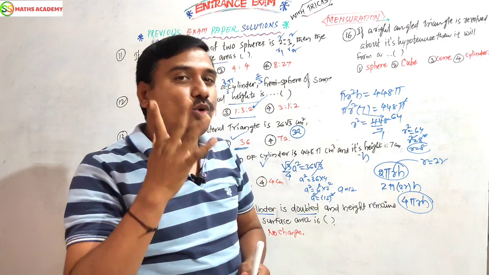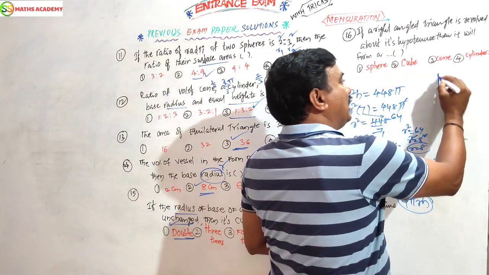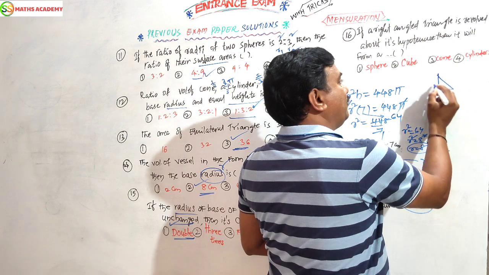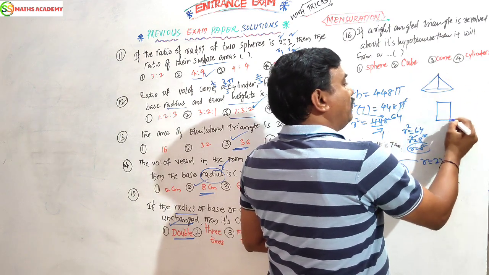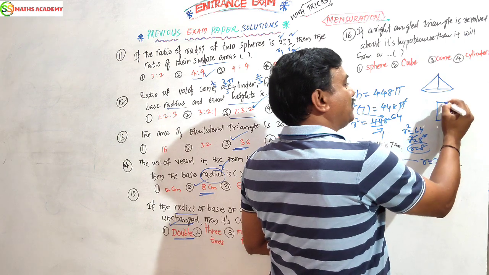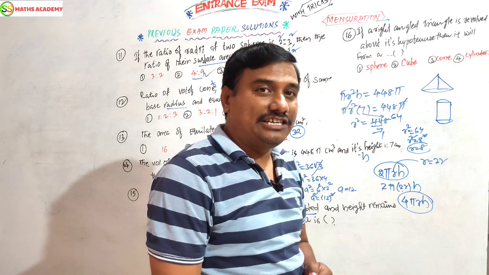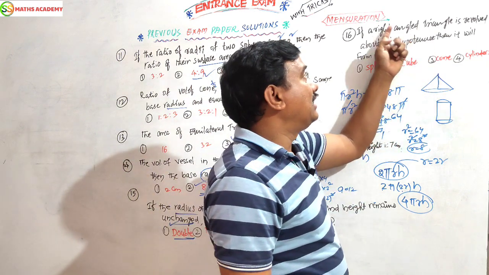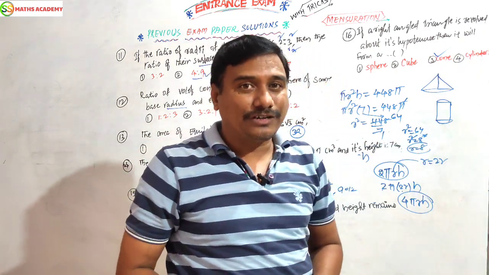Yes, you are right, that is a cone. When a right angle triangle revolves along its axis like this, it will come like a cone. Now, when a rectangle revolves, it becomes a cylinder. Rectangle revolves becomes a cylinder, and right angle triangle revolves becomes a cone. This is an important answer.